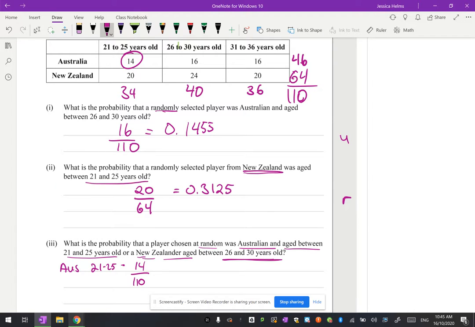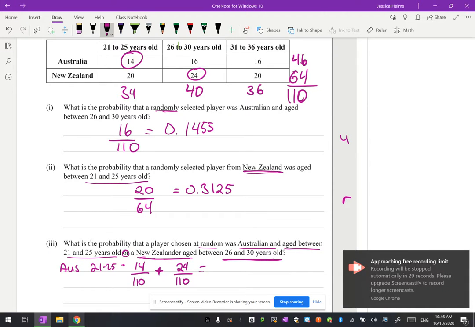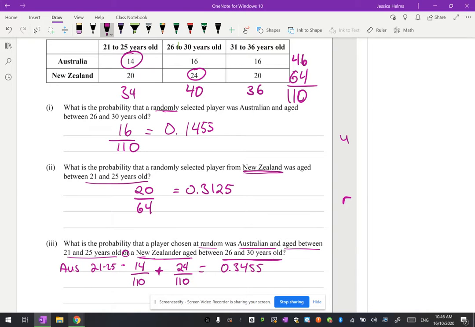Because we're picking this at random, it has to be out of that. Now it says "or", so we're also considering the probability that we're selecting a New Zealander aged between 26 and 30. There's 24 of those, so we're considering the probability of that happening as well. We're picking either one, so we're adding the probability of the Australian to the probability of the New Zealander, and that is going to give us a total probability of 0.3455. If you get this part correct, or if you get this part correct, you could get an achieved for that. But adding it together will give you the merit.